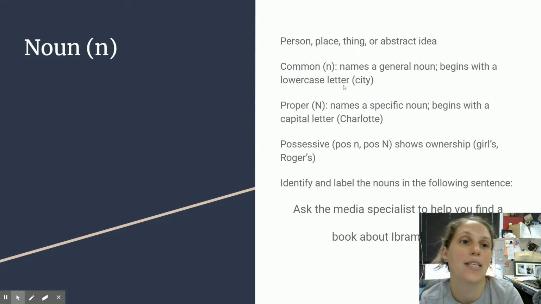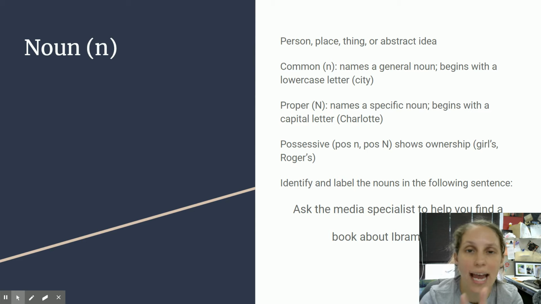So a noun, which is always going to be designated by a lowercase n, unless it's a proper noun, in which case it'll be an uppercase N, is a person, thing, place, or abstract idea. Basically, if you can put a, an, or the in front of it, it's a noun, right? A dog, the cat, an apple. But you could also talk about an idea. An idea isn't a thing that you can touch like a dog, a cat, or an apple, but it is a thought. So love would also be an example of that kind of abstract idea.